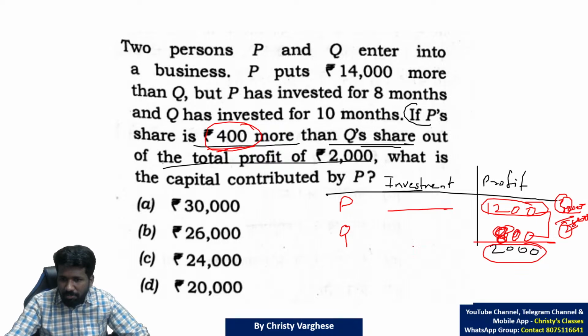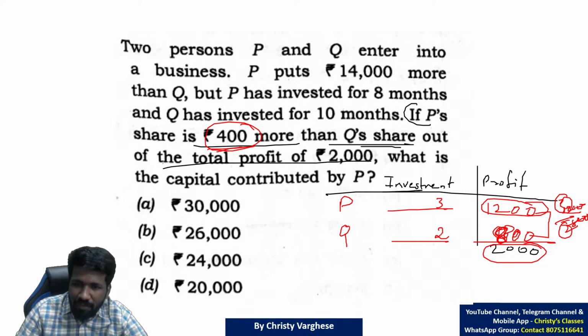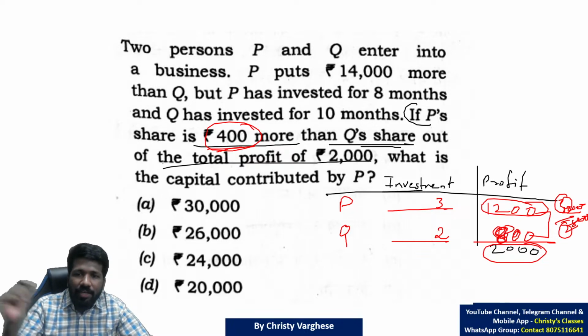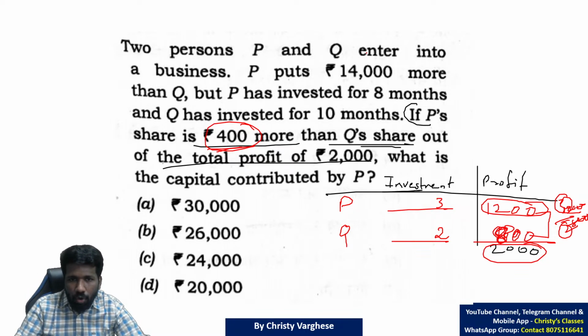That means investment also is the same thing. If P's investment is 3, Q's investment should be 2. Investment is with respect to money and time. We know about money. P puts 14,000 rupees more than Q. So if Q's investment is Q itself, Q is investing for 10 months.